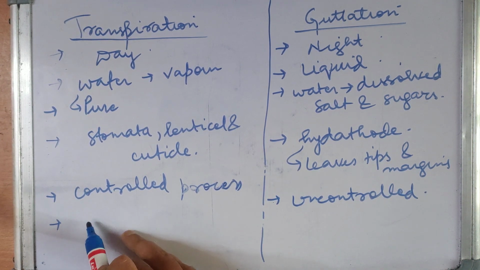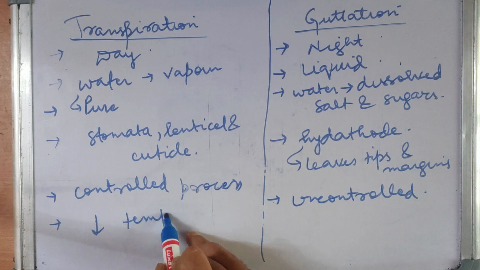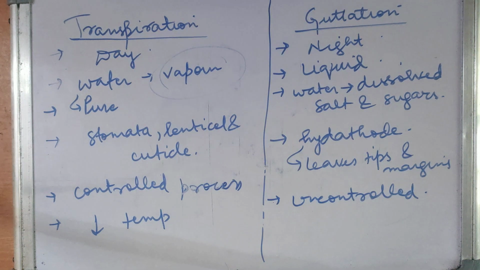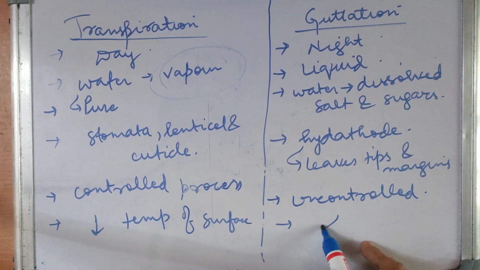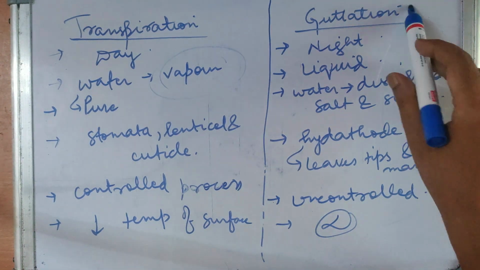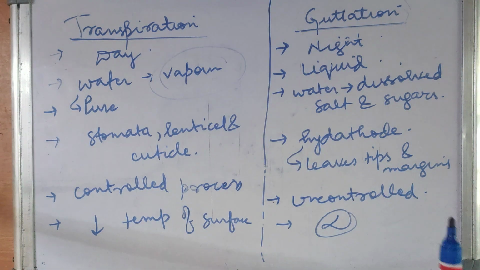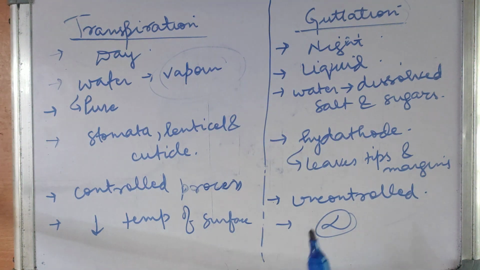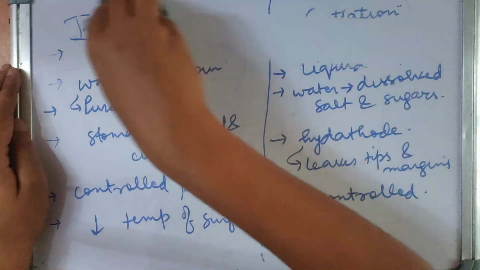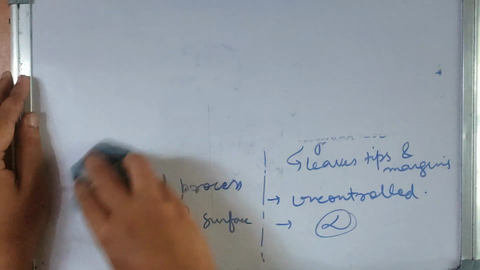What does transpiration do? It lowers the temperature of the surface, because the water comes out as vapor, as evaporation, and we know that evaporation decreases the temperature. But there is no such relationship in guttation. So you must know what transpiration and guttation are. In transpiration, water vapor is released through stomata, and in guttation, water comes out in liquid form through hydathodes present in leaf tips and margins. So this is the basic difference between the two. I hope you all understand this.